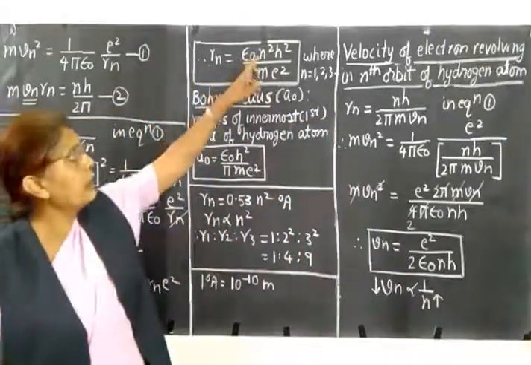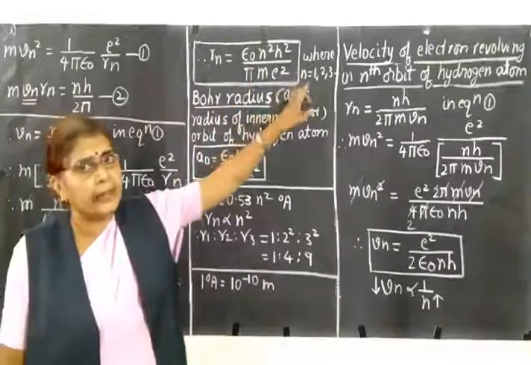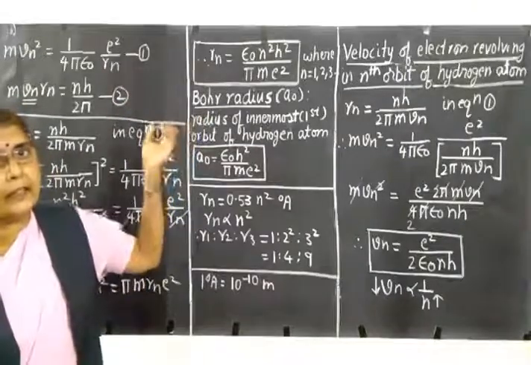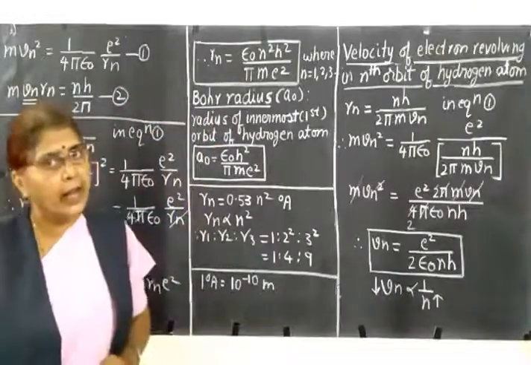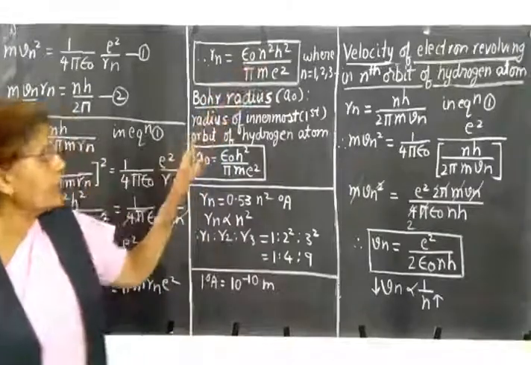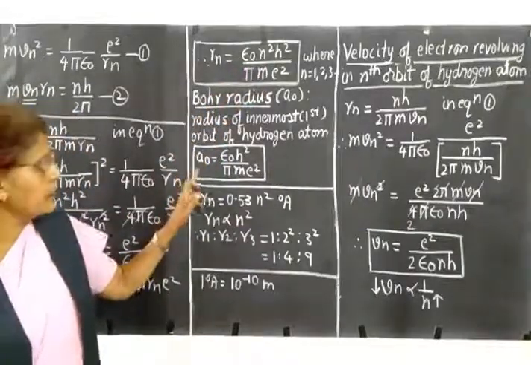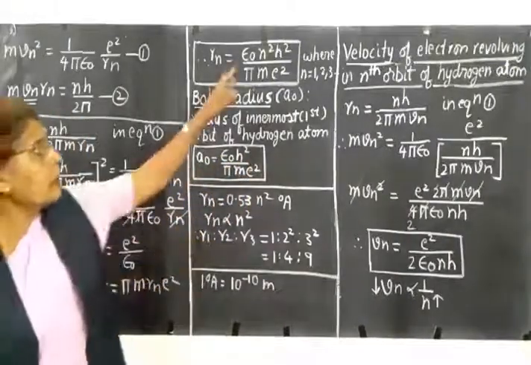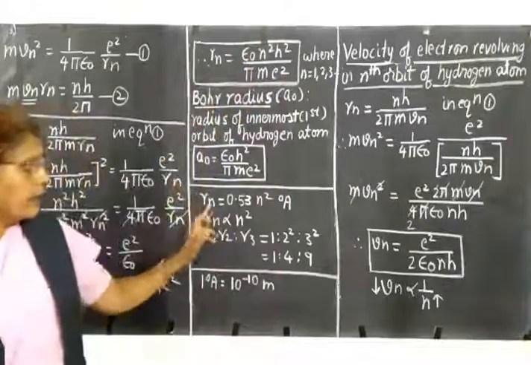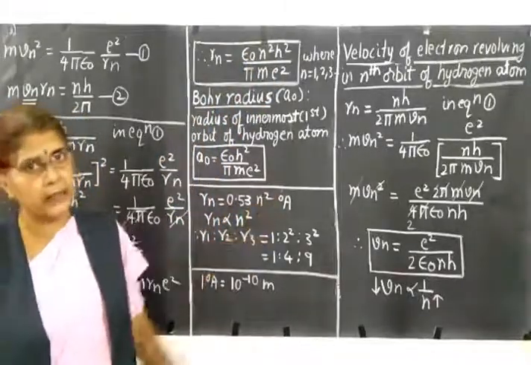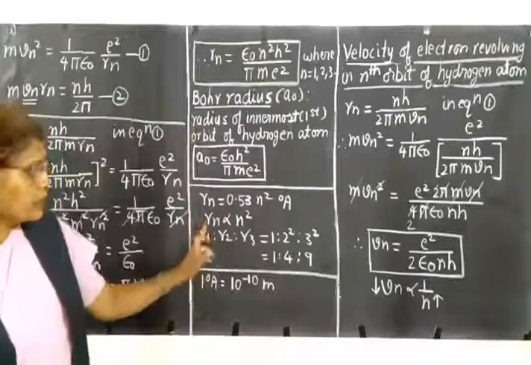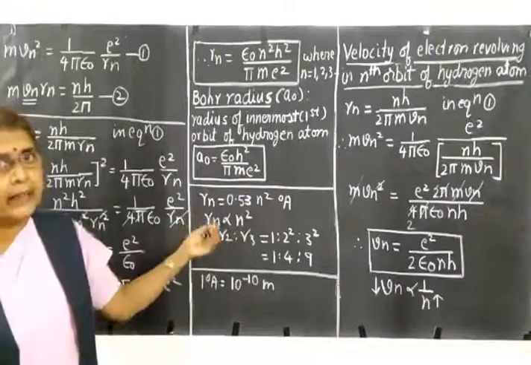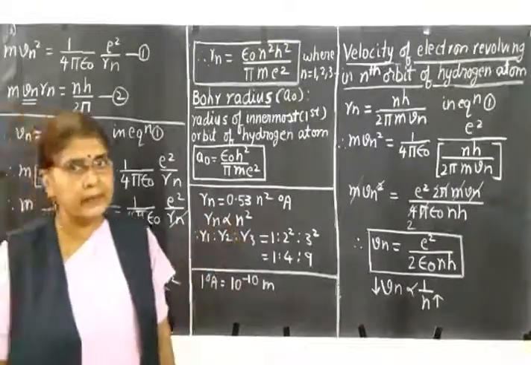Rn is equal to epsilon 0 n square h square divided by pi m e square. From this we got an expression for the Bohr radius. The Bohr radius is nothing but the radius of the first orbit or innermost orbit of the hydrogen atom. Putting n equal to 1, you get an expression for the Bohr radius: a0 equals epsilon 0 h square divided by pi m e square. And if you put all the constant terms in this, you will get Rn equal to 0.53 n square in angstrom. Also, this equation shows that Rn is directly proportional to n square. The radius of the orbit is directly proportional to the square of the principal quantum number.